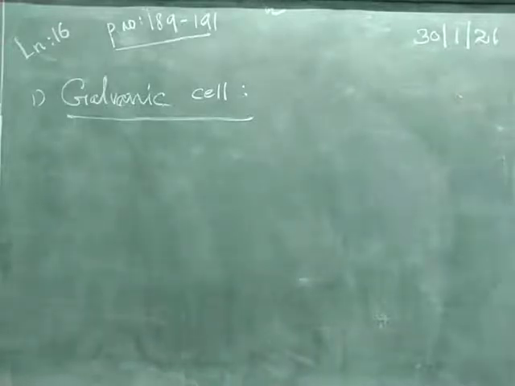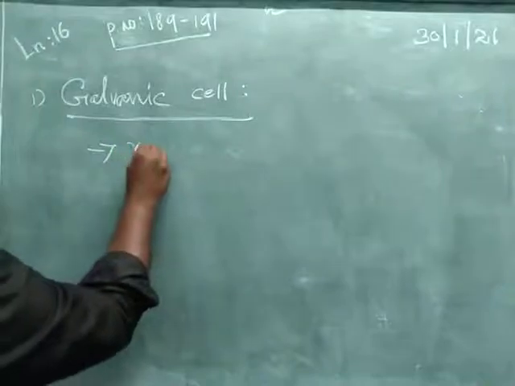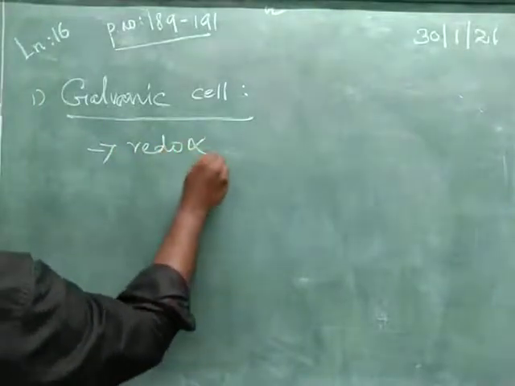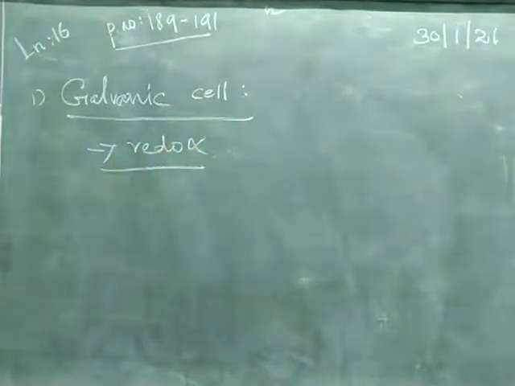So what is meant by a galvanic cell? It is an electrochemical cell which converts chemical energy into electrical energy, that means it produces electricity from chemical reactions. When a redox reaction happens, electricity is produced. During the chemical change, electric current is produced.